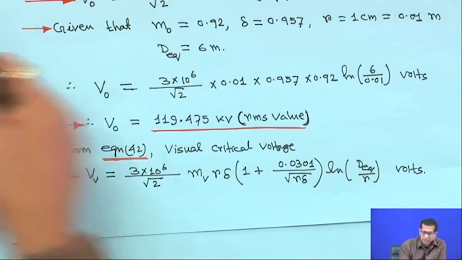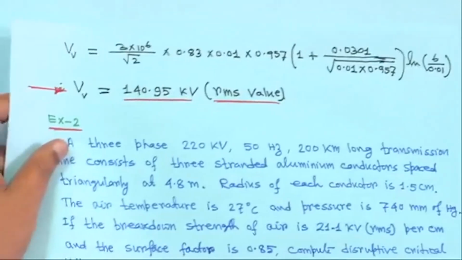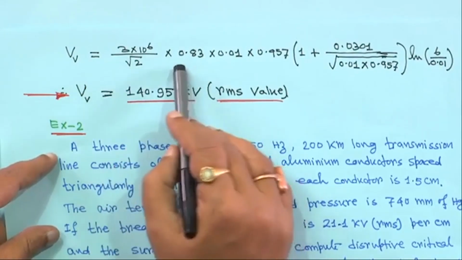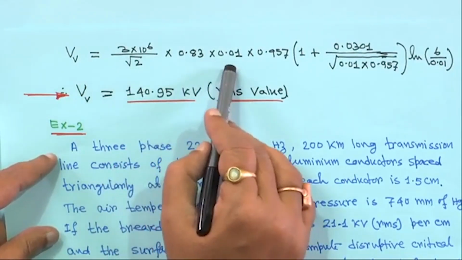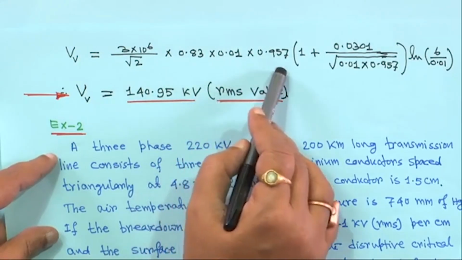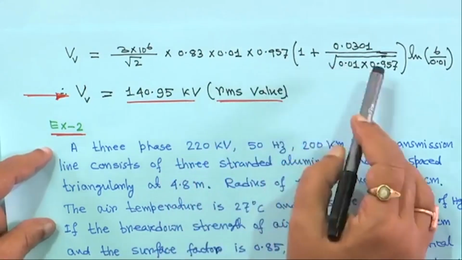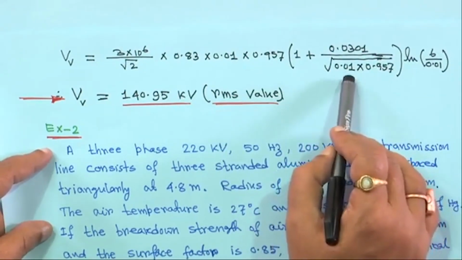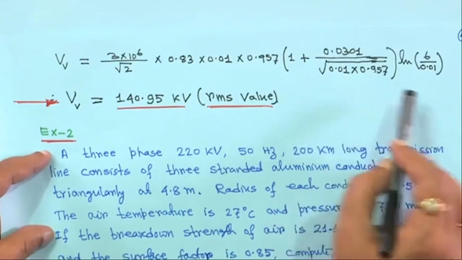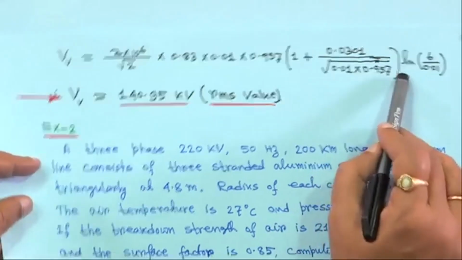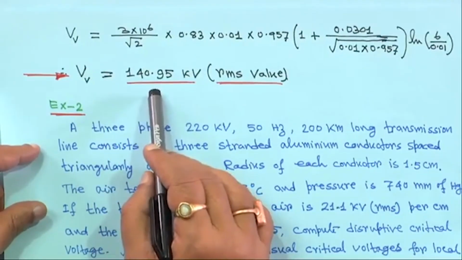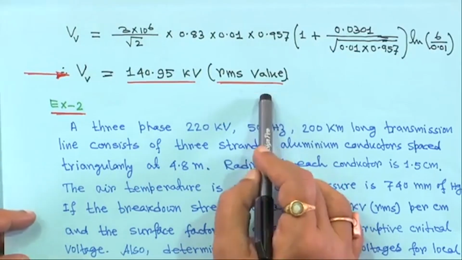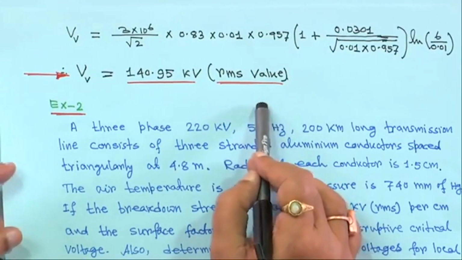V_v is equal to 3 into 10 to the power 6 upon root 2 into 0.83 into 0.01 into 0.957, in bracket 1 plus 0.0301 root over r delta, where r is 0.01 and delta is 0.957, ln 6 upon 0.01. If you compute this, V_v will be 140.95 kV. This is the RMS value. So we have got the visual critical voltage and the disruptive critical voltage.